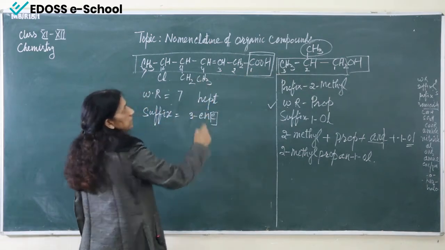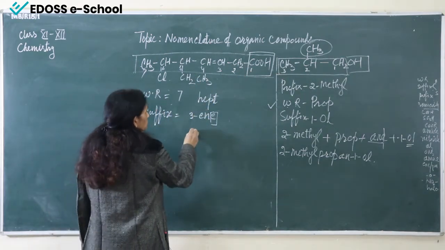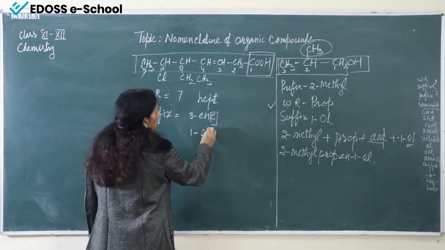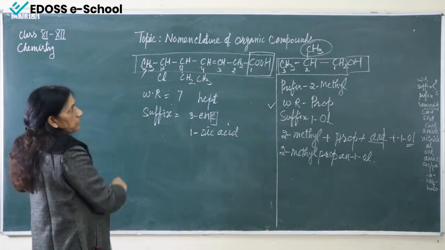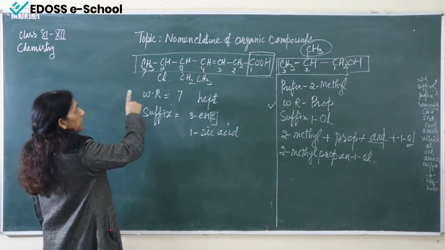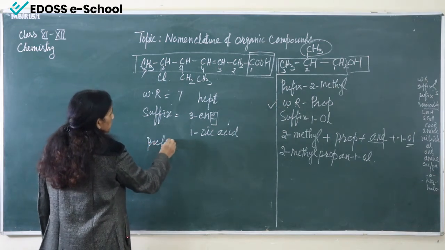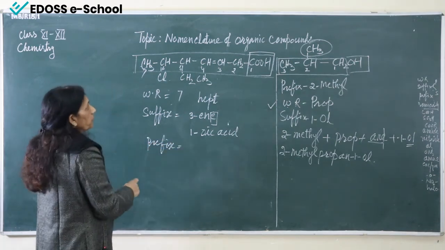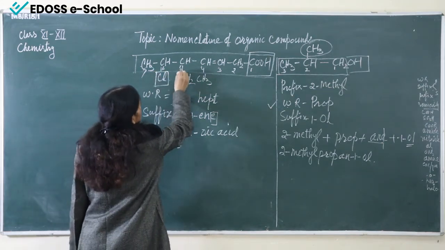And the secondary suffix is our carboxylic group. So the carboxylic group is present at 1. So at 1 it is oic acid. So this is the suffix. Now coming to our third thing, the prefix. Now see prefix. We can see this is left and this is left.